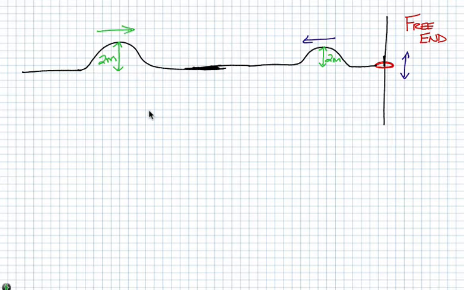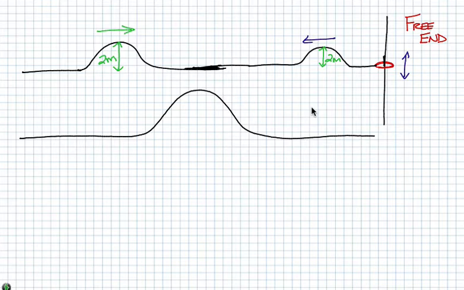Now, waves do not displace matter. They transfer energy. They don't transfer matter. So whereas two bumper cars could not occupy the same space because matter cannot occupy the same space, two waves can occupy the same space because it's not actually moving matter, it's transferring energy. So when these two meet in the middle, for a brief moment they're actually going to combine. 2 meters plus 2 meters gives me an amplitude of 4 meters.